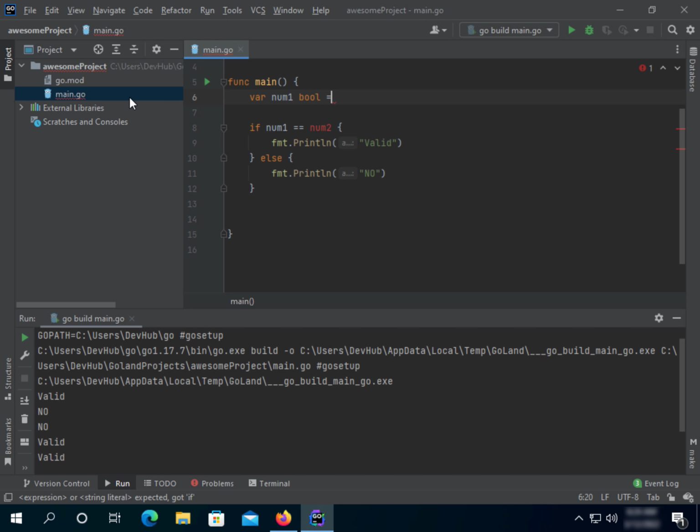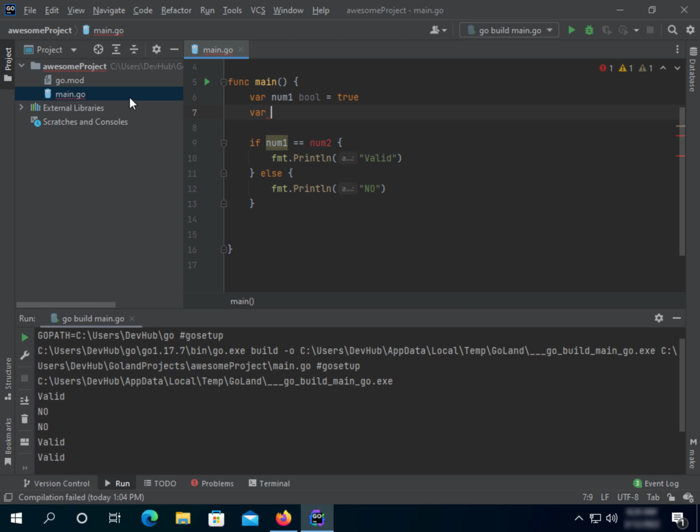Remember, it's bool, boolean, and then we say true. The second we say var num2 and also bool, and then equals false.